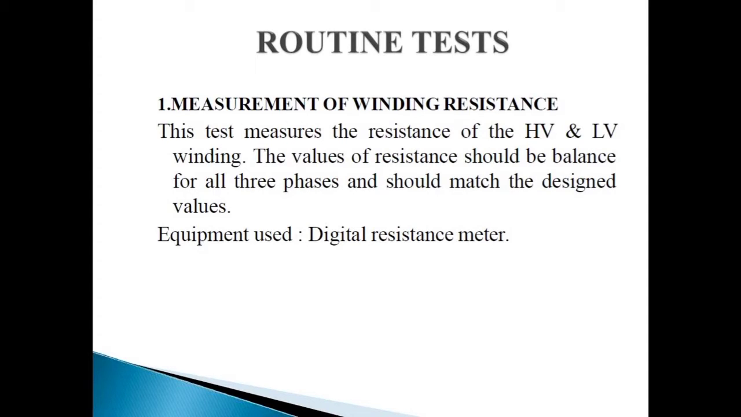Now first, routine test. Routine test, measurement of winding resistance. These tests measure the resistance of the HV and LV winding. The value of resistance should be balanced for all the three phases and should match the design values. Equipment used is a digital resistance meter. In the next lecture, we will discuss all the testing related to routine test, type test, and special test with the help of figures.